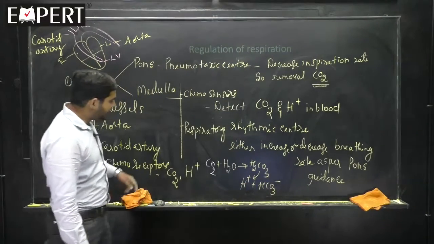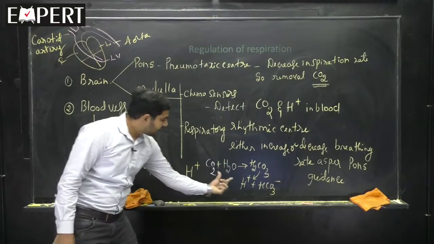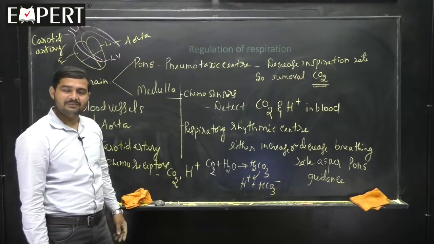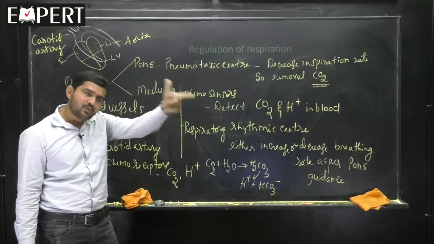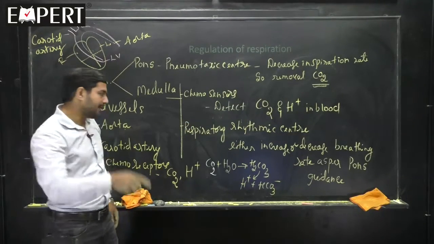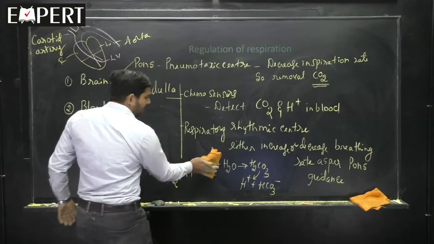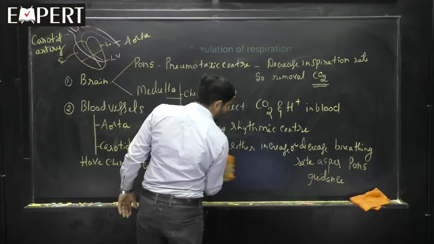That means whenever CO2 is more, H plus also will be more. That means presence of H plus is an indication that CO2 is more. Very important point. Okay, hope you have noted down.